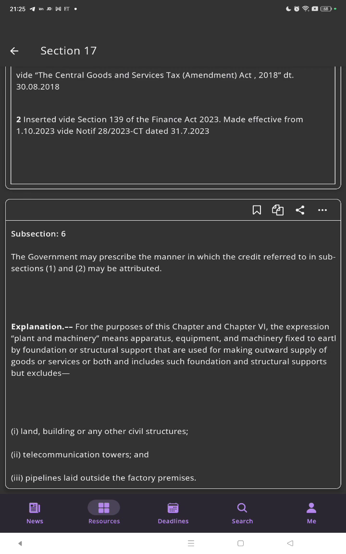Explanation: for the purpose of this chapter and chapter 6, the expression plant and machinery means apparatus, equipment, and machinery fixed to the earth by foundation or structural support that are used for making outward supply of goods or services or both and includes such foundation and structural supports but excludes land, building or any other civil structure, telecommunication towers, and pipelines laid outside the factory premises.